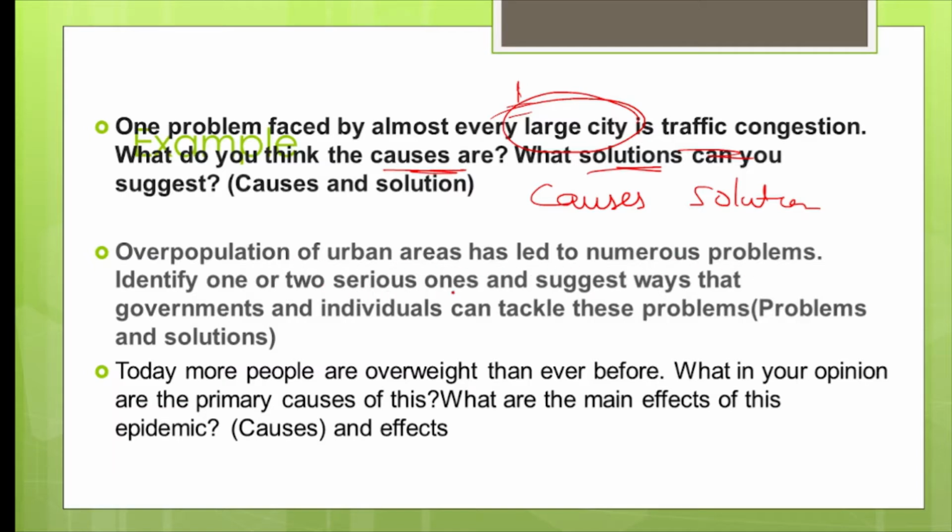Identify one or two serious ones and suggest ways the government or individuals can tackle them. So here they're asking for the problem and the solution. What are the problems? One or two serious ones, and the ways. When you are giving the solution, you have to give one solution at government level and one for individuals. So read the question very carefully to identify what they're asking for.